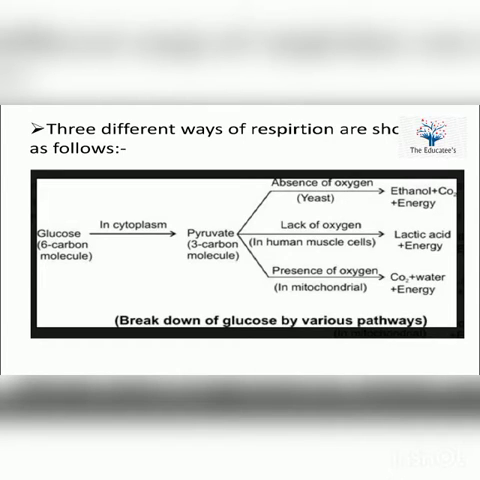Glucose, in the form of a 6 carbon molecule, C6H12O6, is present in the cytoplasm. In the cytoplasm, there is a process that takes place. That process is called glycolysis. With the help of this glycolysis, the glucose is converted into a 3 carbon molecule called pyruvate. Now the 3 carbon molecule is converted into different forms.